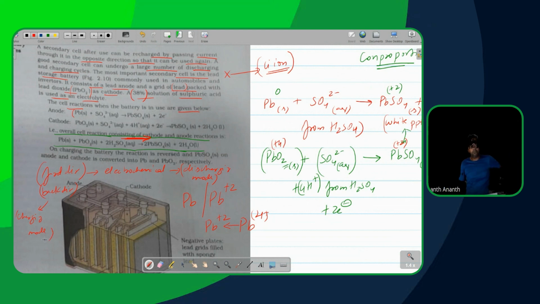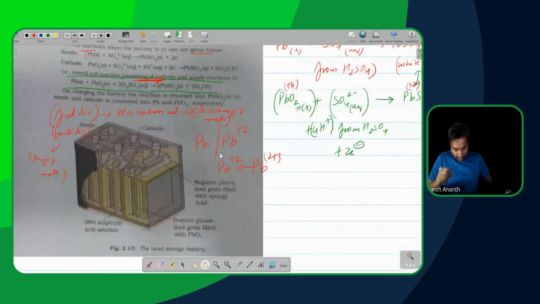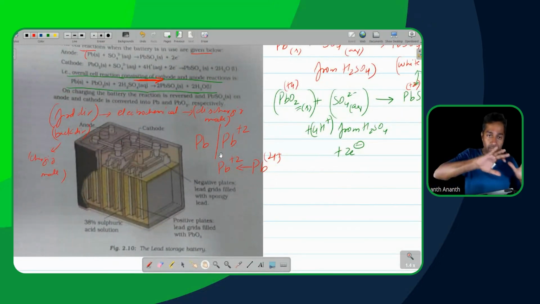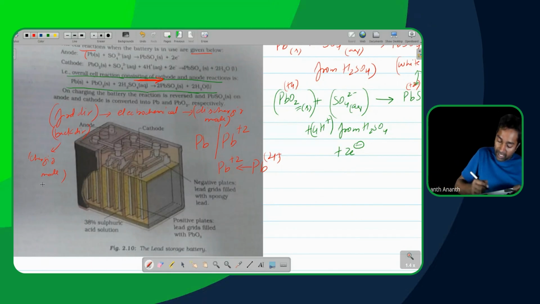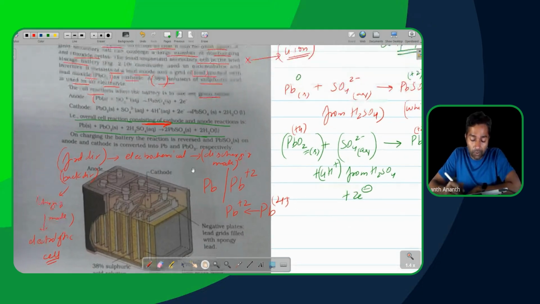So in this particular case, this electrochemical cell is meaningful in the forward direction, whereas the backward direction, which is the charging mode, is actually what kind of cell? An electrolytic cell. You understand the principle here, Kana? Yes. Okay, good. So now let's continue on to the next part.